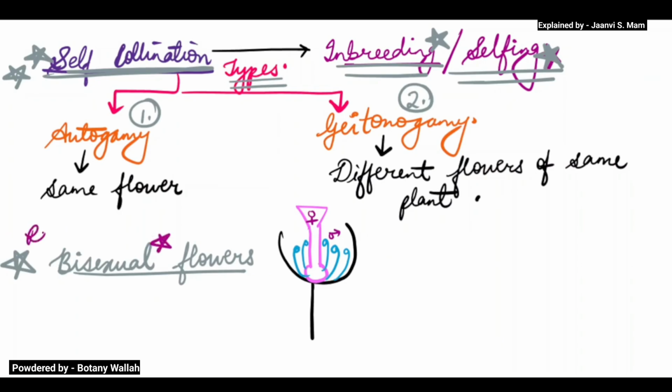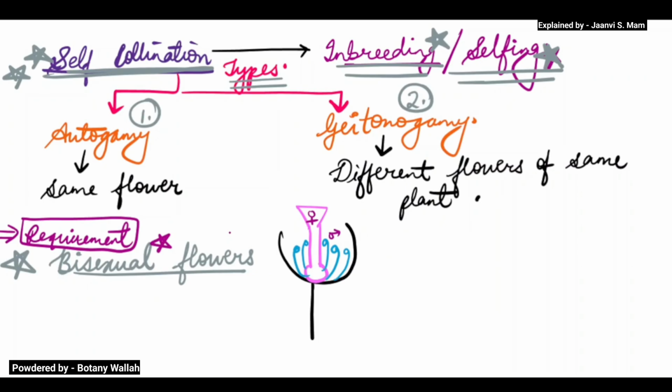This is a requirement for self pollination, so the flower must be a bisexual flower.